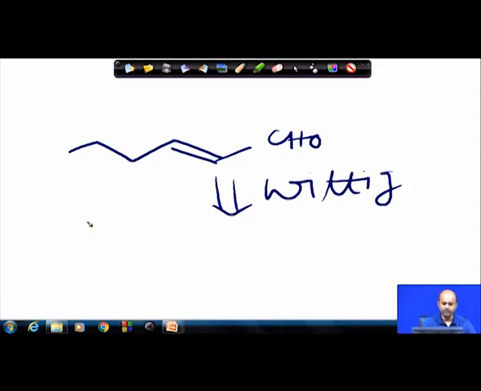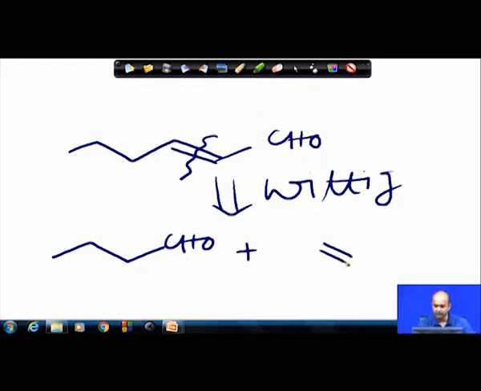So, what are the intermediates you need to do? You just need to do a break. This is called a retrosynthetic disconnection or breaking the bonds. So, you put an aldehyde here and do a Wittig reaction with a suitably substituted Wittig ylide.